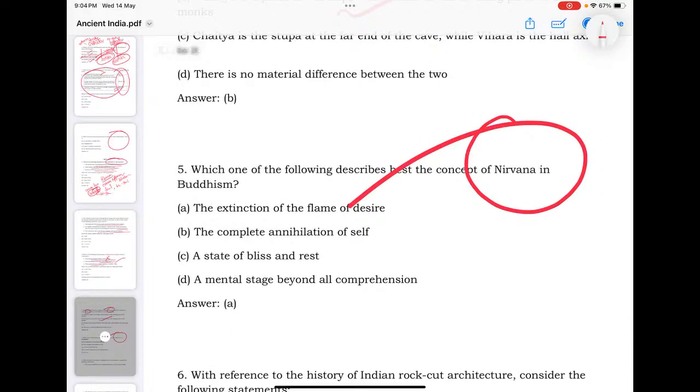Concept of nirvana. What is actually the nirvana? Okay, it has different opinions. It is extinction of the flame of desire. It is a state of bliss and rest. But most of the sources say that it is extinction of the flame of desire. Especially, you see that Buddhism believes desire is causing all kinds of sorrows, and to end the sorrows, one must stop desiring, for which one must follow Ashtangika Marga.